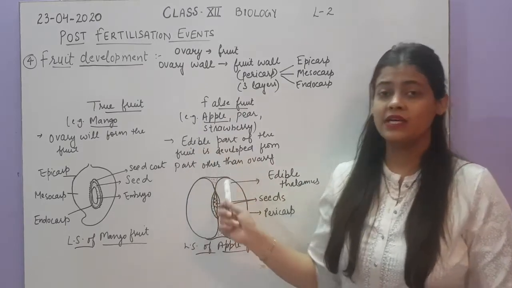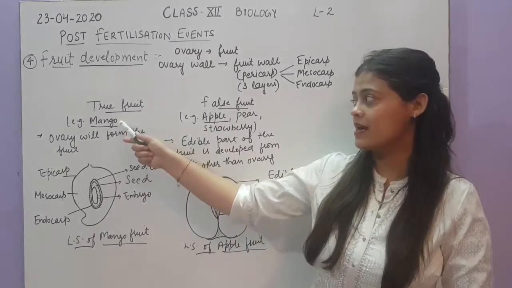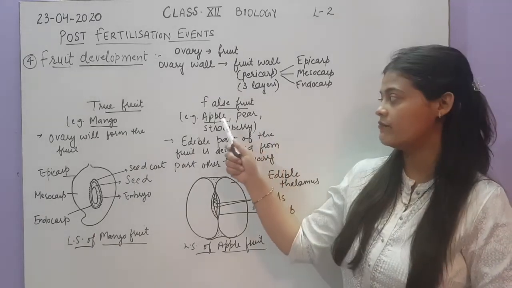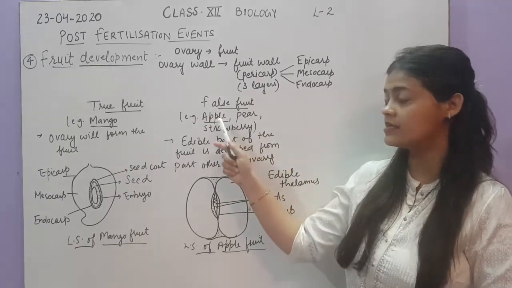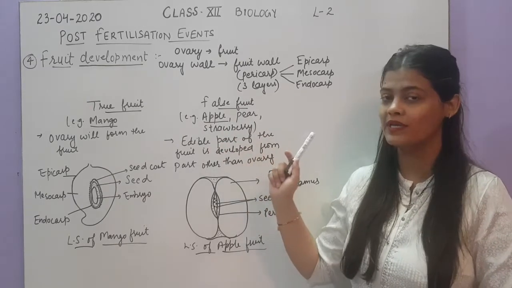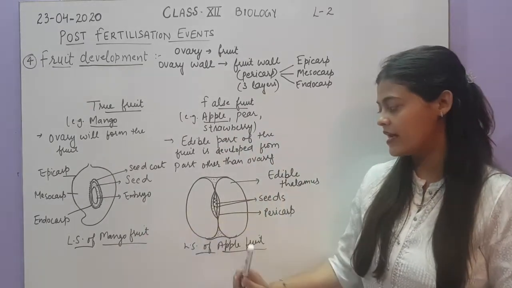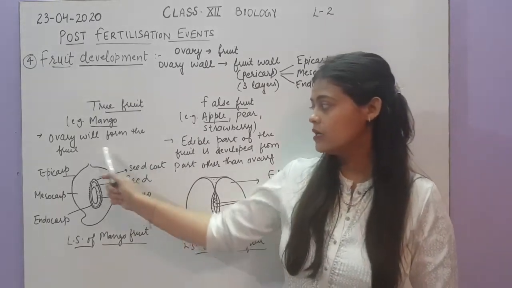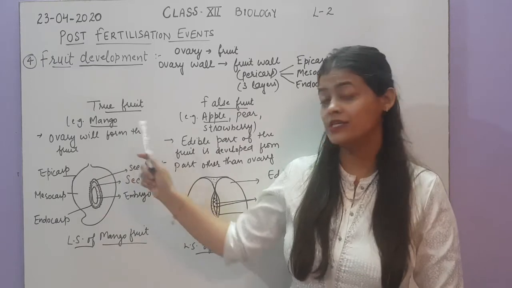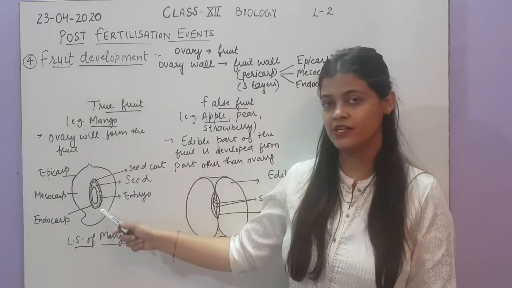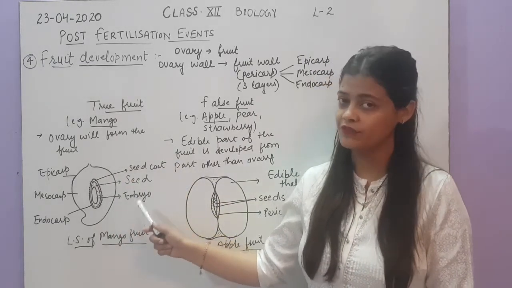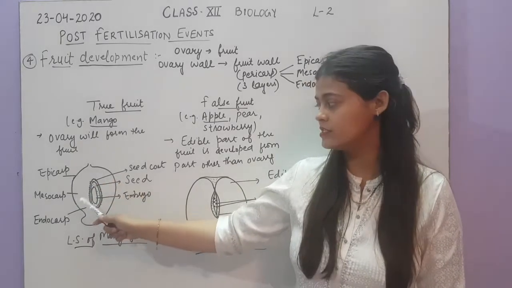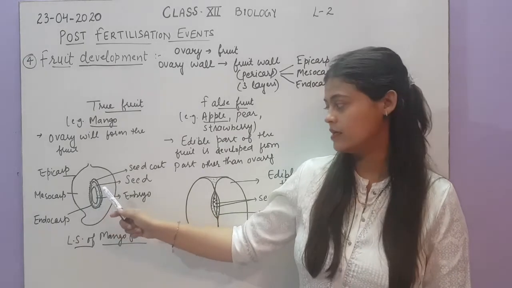Let us take an example, then it will be more clear. For true fruit I have taken the example of mango, and for false fruit I have taken the example of apple. There are some other examples like pear and strawberry. Let us compare the LS of a mango fruit and an apple fruit. A mango is a true fruit, so it has developed from the ovary part of the flower. Here I have shown the outer part and the inner seed part.